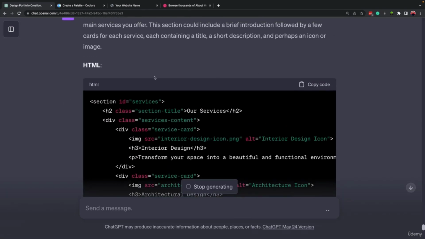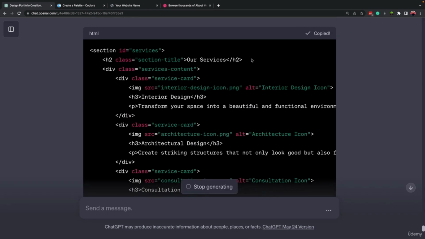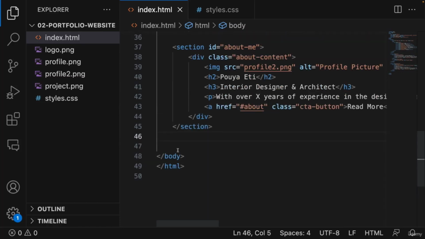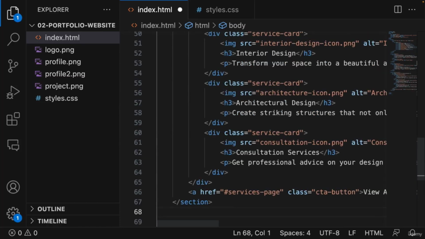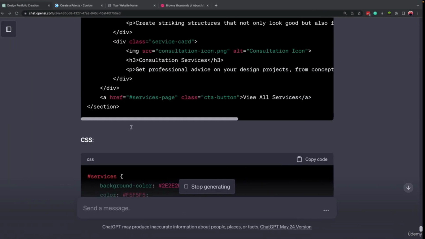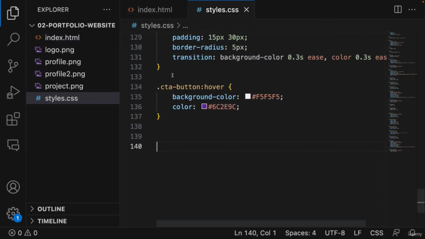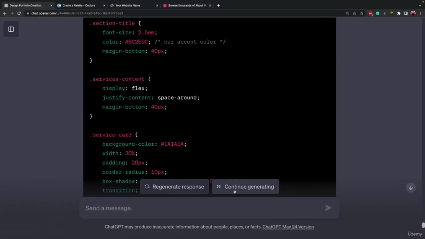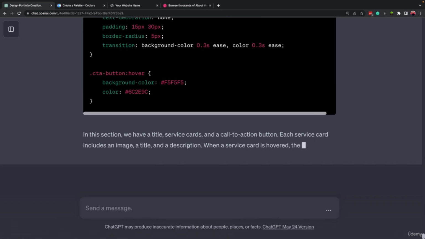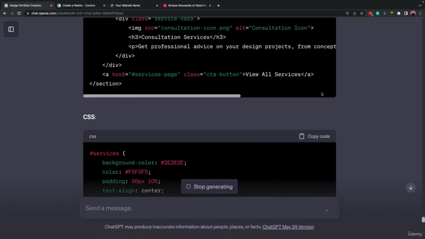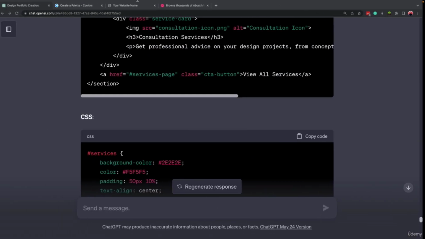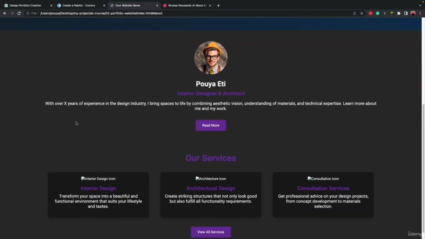Okay, the HTML part is ready. Let's copy it and let's come here to HTML under the previous section before the body tag. Let's paste it, save it, and come to style, copy the style part, paste it here as well. Oh, I think it didn't finish, right? We need to continue generating. Okay, it's finished. Let's copy the rest of the CSS code and paste it here, save it. Let's go to our website and refresh it.